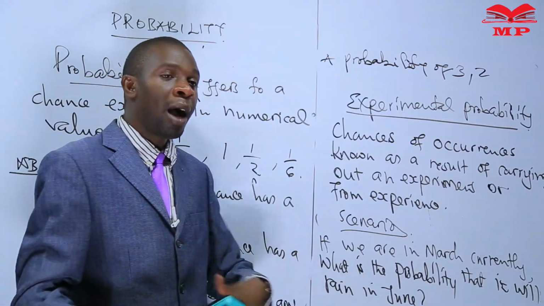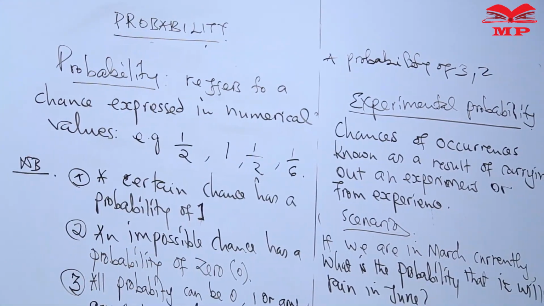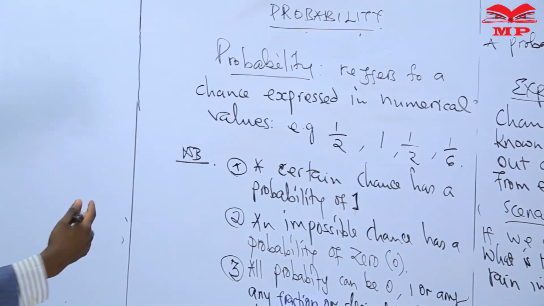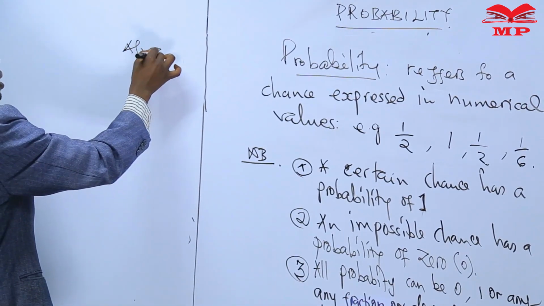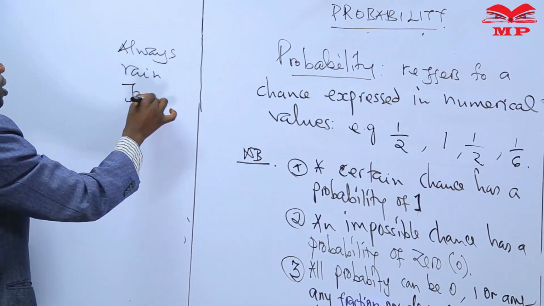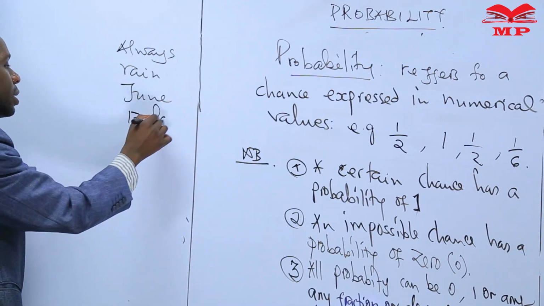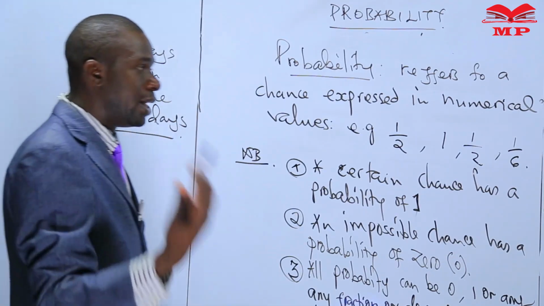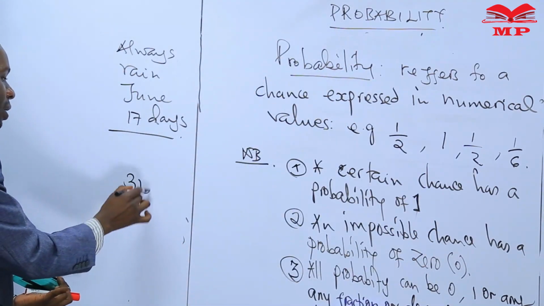Now, if our probability, for example, we can go to data and look at the past years, and we can realize that in most instances, it always rains in June for, say, 17 days. Then, using this information, which is data now, we can say that June has a total of 30 days.